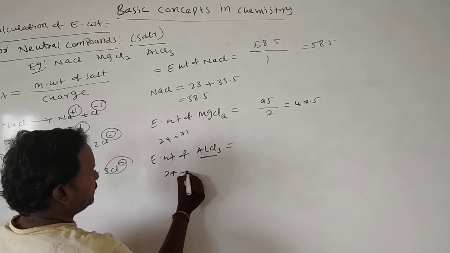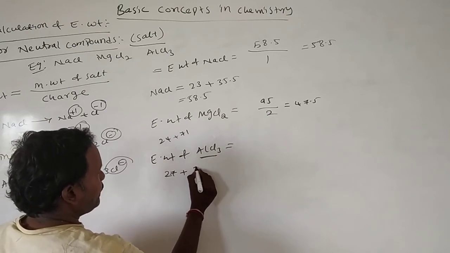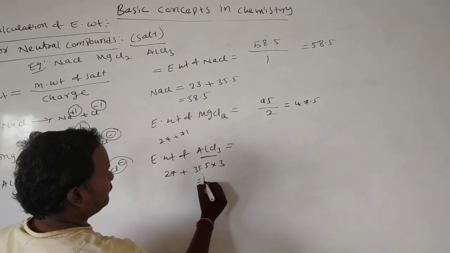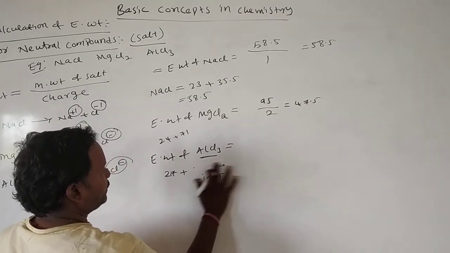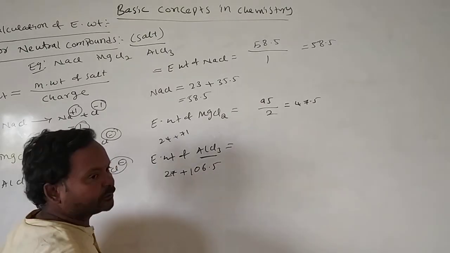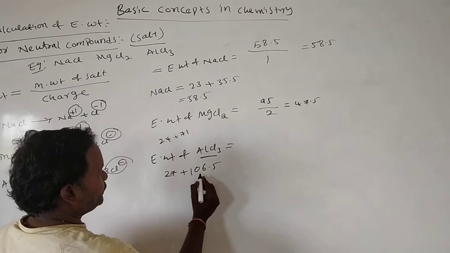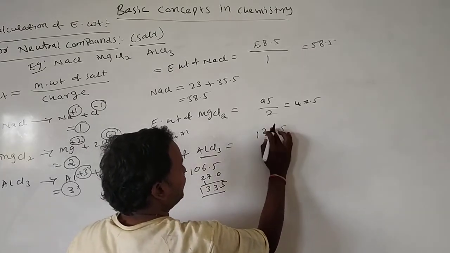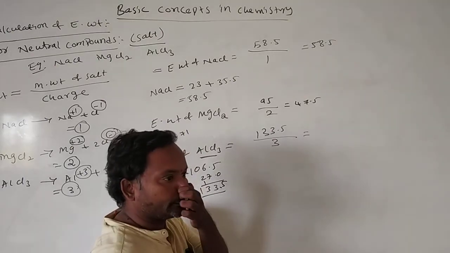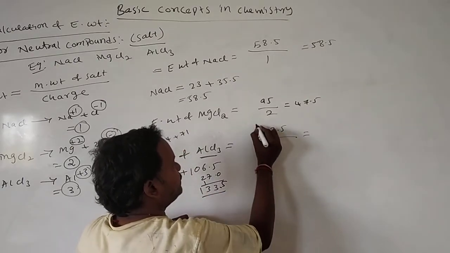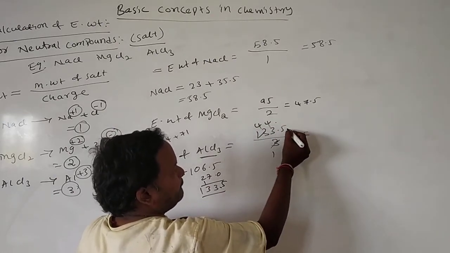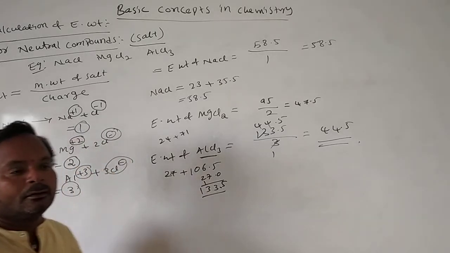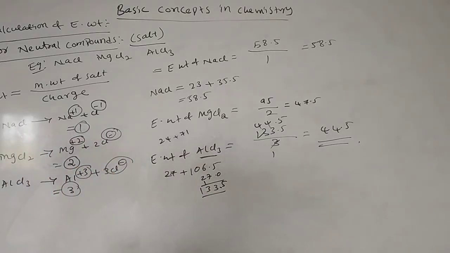Molecular weight: aluminum 27, chlorine 35.5 times 3 is 106.5. 106.5 plus 27 is 133.5. 133.5 divided by charge 3 is 44.5. Here the equivalent weight of aluminum trichloride is 44.5.